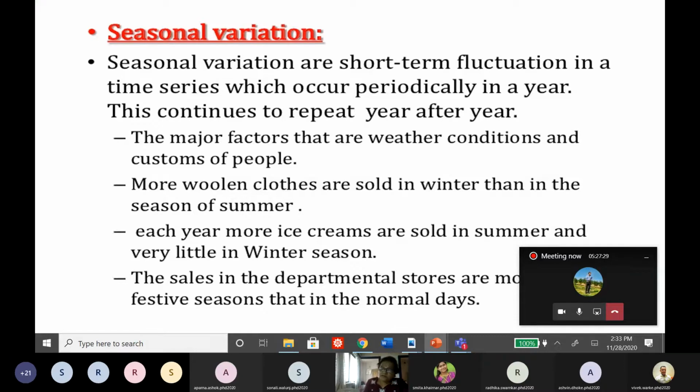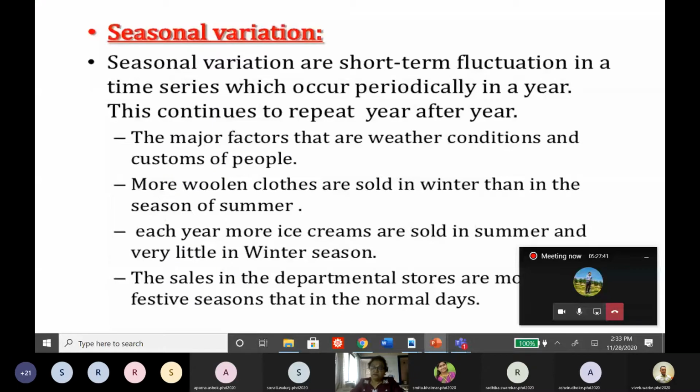Sometimes in commodities also we can observe the seasonal changes, like in the month of November, when Diwali is there. Most generally when Diwali is there, there is a sudden demand for clothes and jewelry. In marriage season, the sudden demand for jewelry can be noticed. So sale price selling, this is a seasonal change.